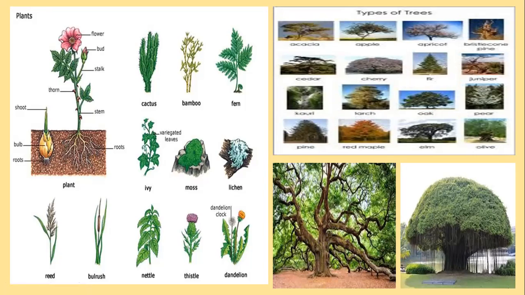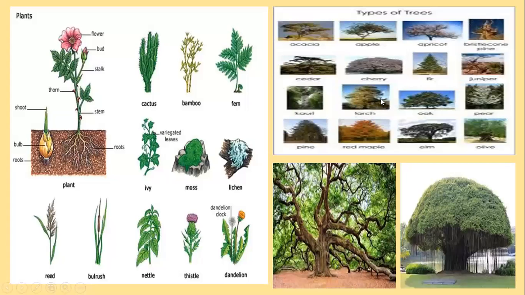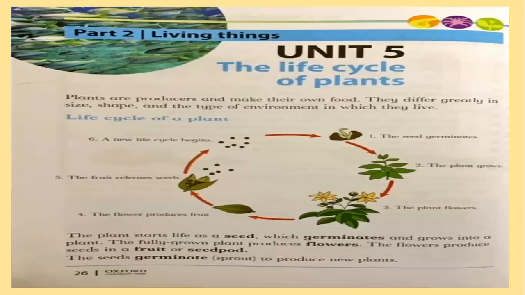Understand, children? So as we read here, the plants differ greatly in size, shape, and the type of the environment. So all these shapes and types depend on the environment and the different places of the world where they are grown. Okay. Now, the life cycle of a plant. We have seen the types of plants and we know that plants are the producers, but how do plants reproduce? What is the process of their life cycle?